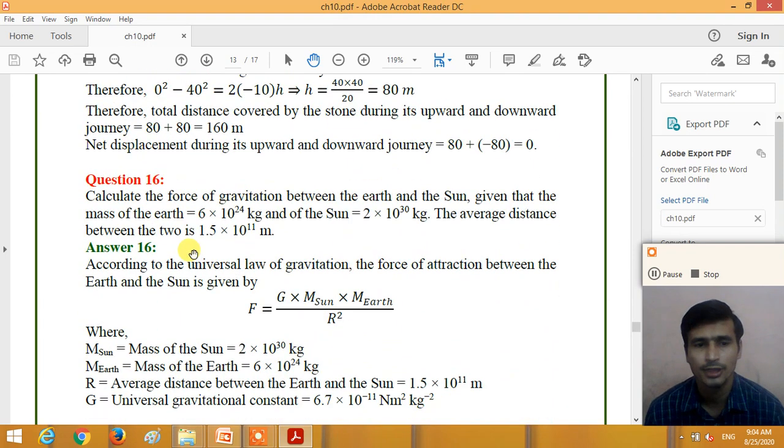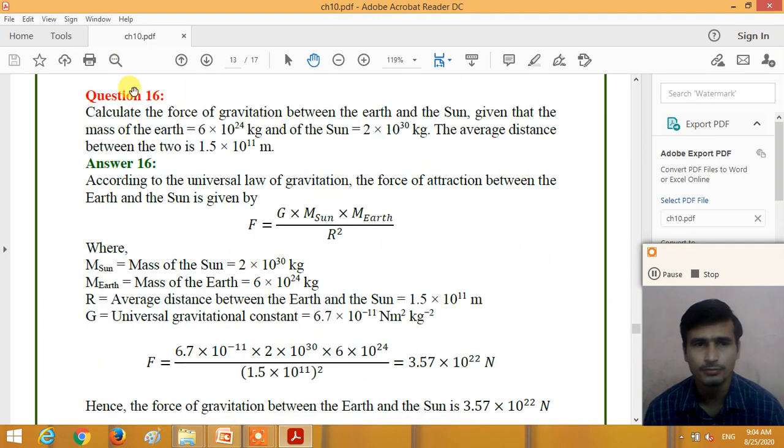Now question number 16. Calculate the force of gravitation between the earth and the sun, given that the mass of the earth is 6 into 10 raised to 24 kg and the mass of the sun is 2 into 10 raised to 30 kg and the average distance between the sun and earth is 1.5 into 10 raised to 11 meter, right?